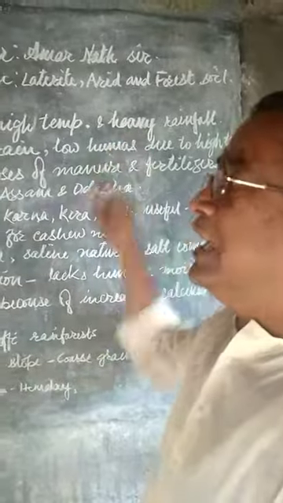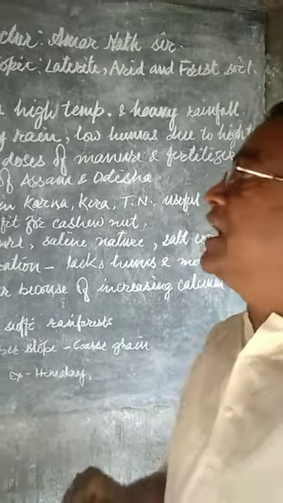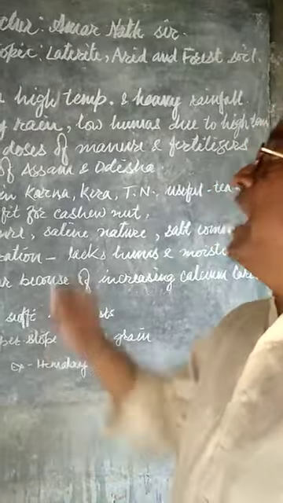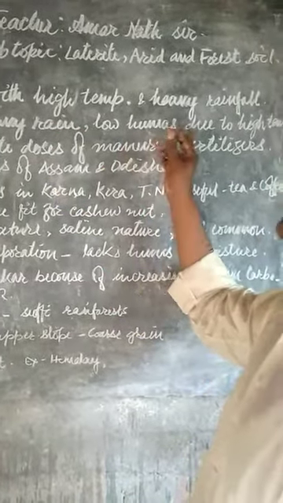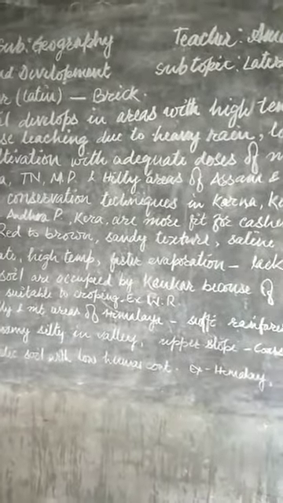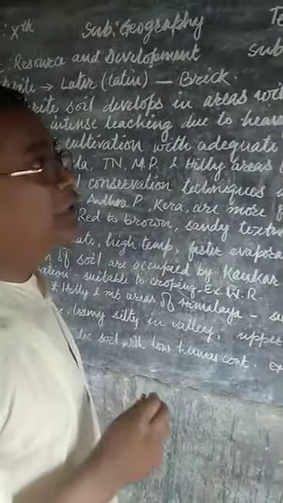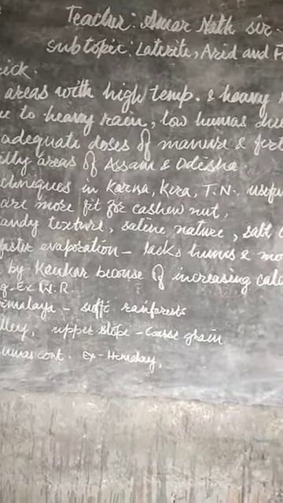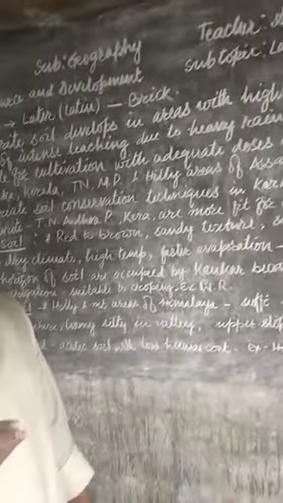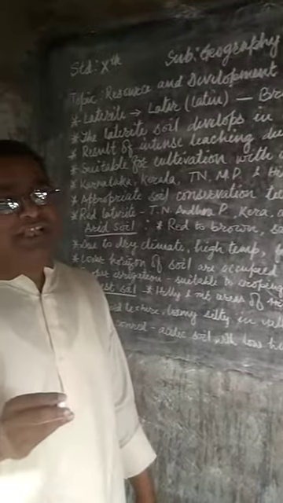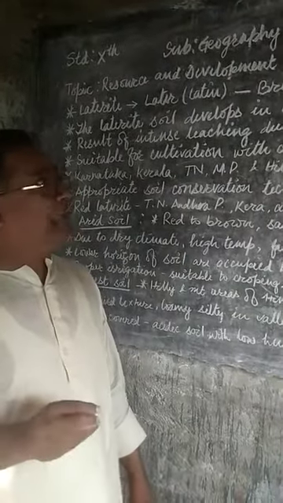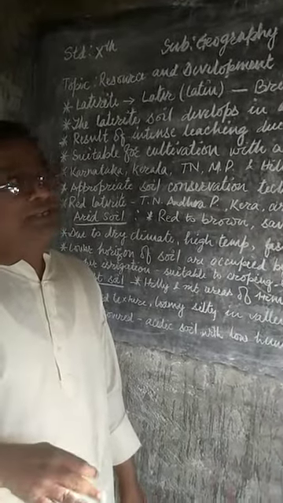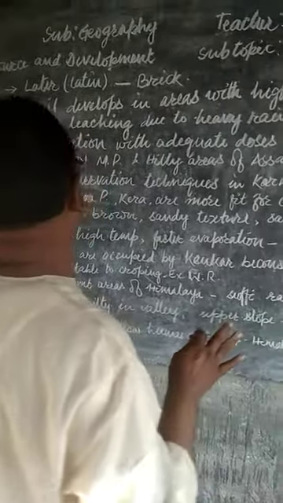In that region, an intense leaching process starts due to heavy rain, and there is low humus content in this soil, where very low humus contents are found. Why are low humus contents found? Because in high temperature, the humus which is created by the bacteria and other microorganisms found in soil may be destroyed due to high temperature.